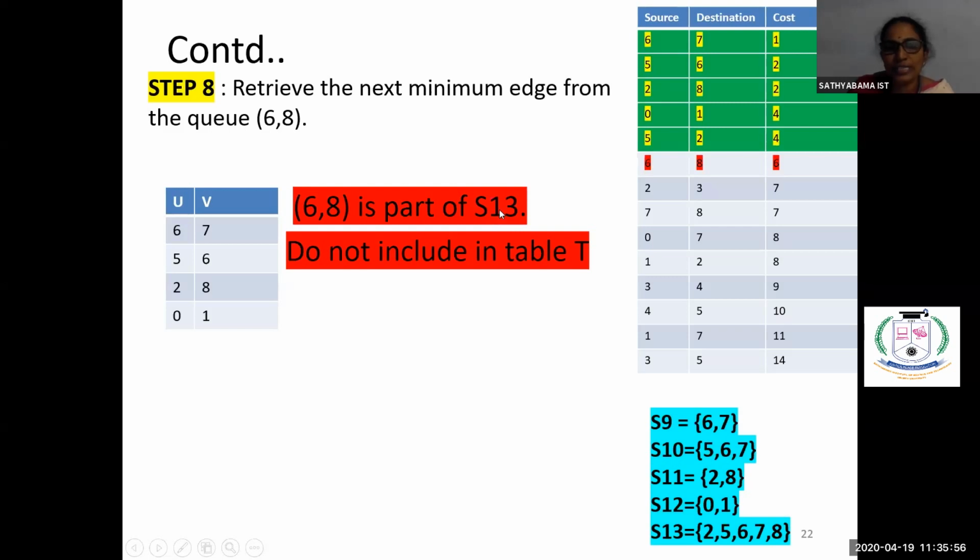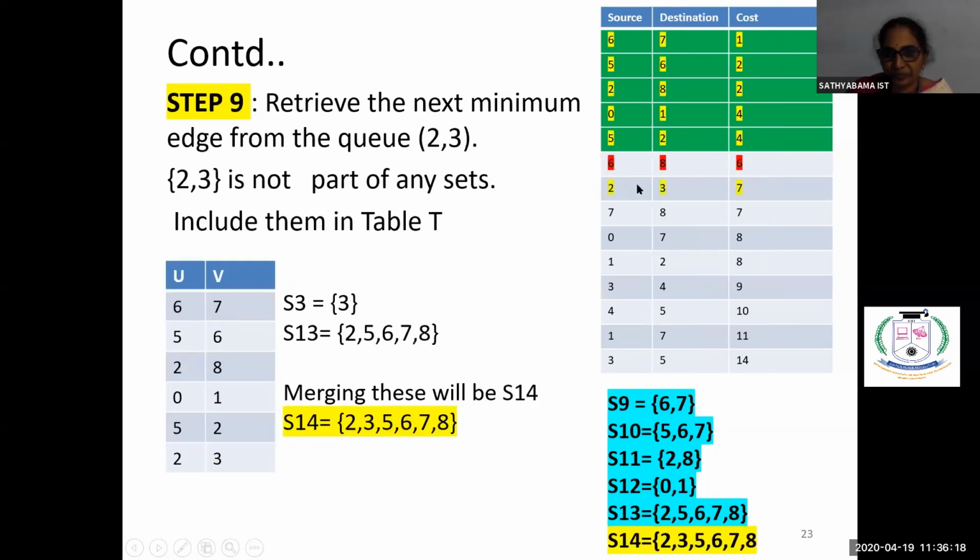So if you include the 6, 8 into the solution, it will not give you the solution. It will create a cycle. So that's why I have highlighted in red color, you should not include. If you're including, it will not give you the solution. So you have to ignore the 6, 8. Again, proceed to the next one.